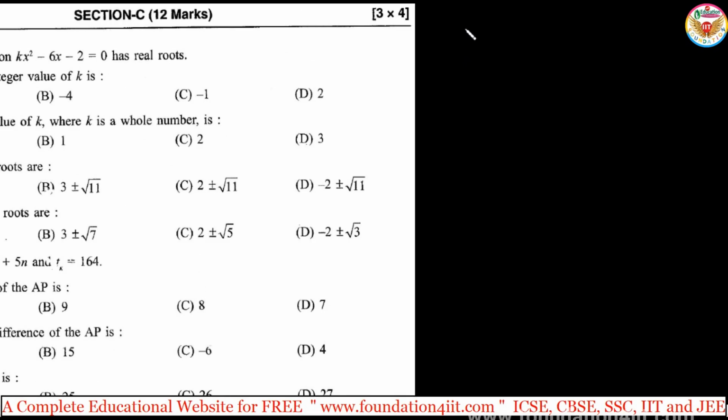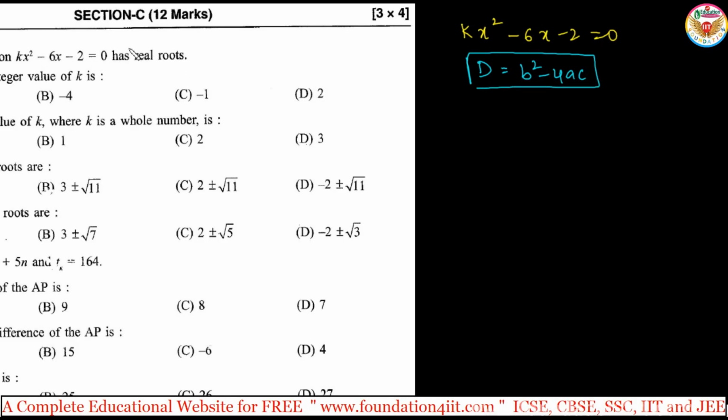So the given equation is kx square minus 6x minus 2 is equal to 0. So discriminant, that is b square minus 4ac. Okay, D is equal to b square minus 4ac. This is the discriminant, because the condition is real roots, so the discriminant must be greater than 0. So we take b square, the x coefficient is b, minus 6 whole square, minus 4 into a, where a is k, the x square coefficient, and c is minus 2. This value must be greater than 0. Okay, this is the condition.